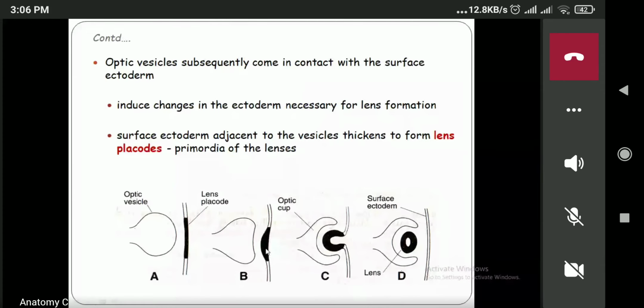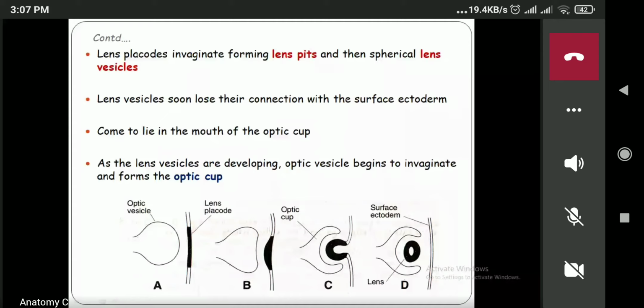Can you see the formation of the pit over here? Then finally it is converted into the lens vesicle. So in this way, the lens will form. The lens placode will invaginate and form the lens pit, and finally the lateral ends will approach each other and form the lens vesicle. This lens vesicle will lose its connection from the surface ectoderm, and it will lie in the mouth of the optic cup. So this is how the lens is formed.